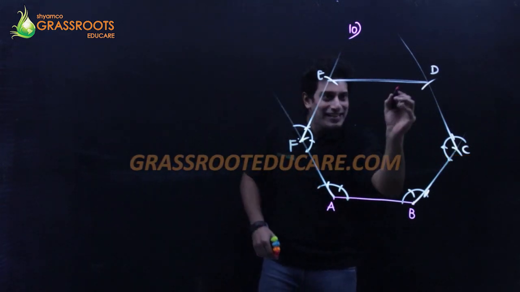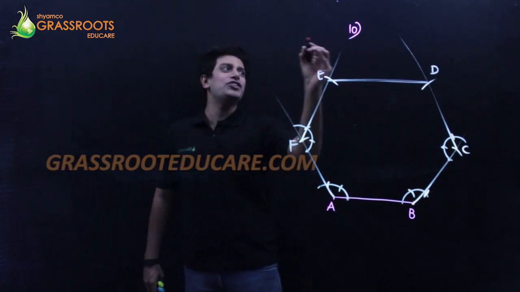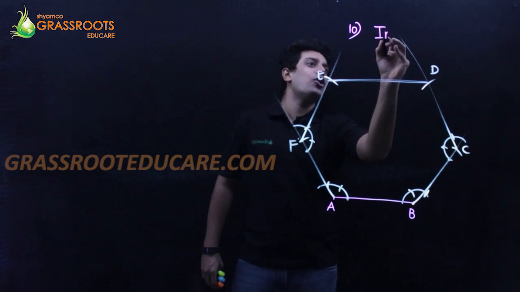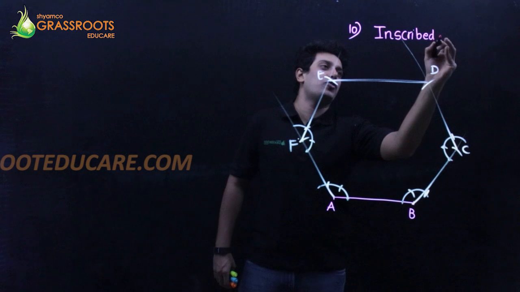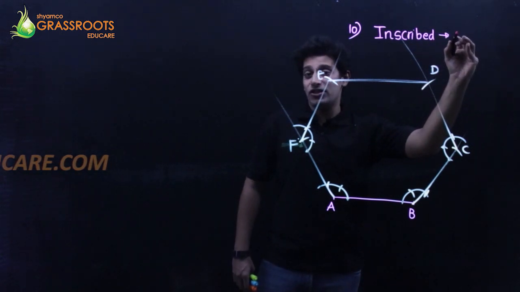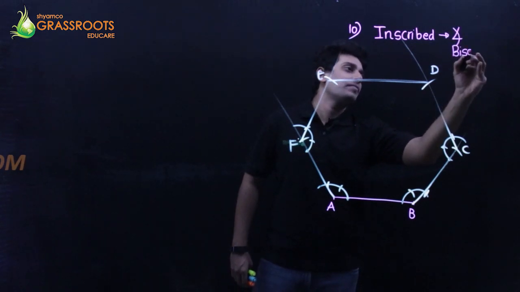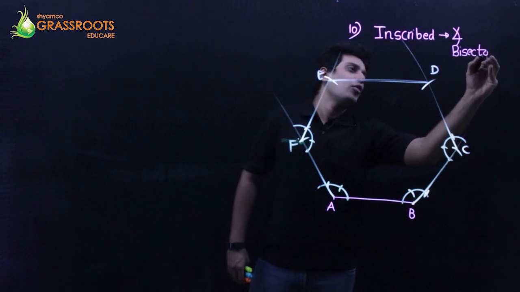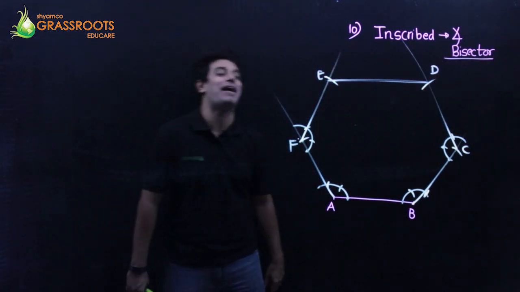Now I have to draw a circle inscribed inside it. So for the word inscribed, come on, we have done this in the 5th or the 6th sum. Isn't it going to be the angle bisector? Whenever you come across the word inscribed, it is angle bisector.